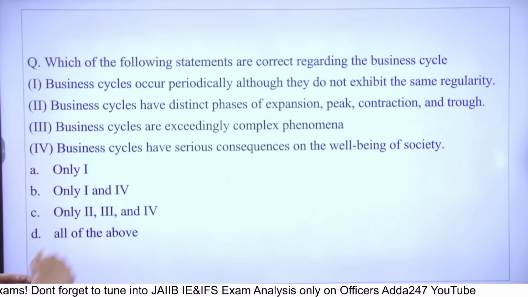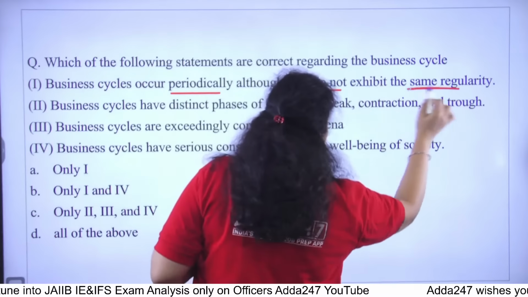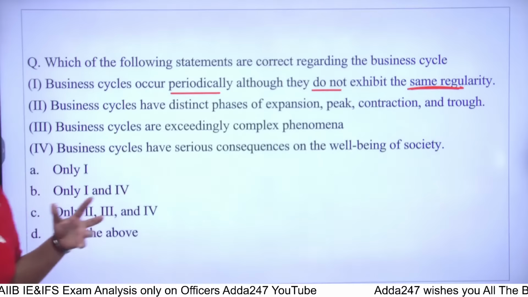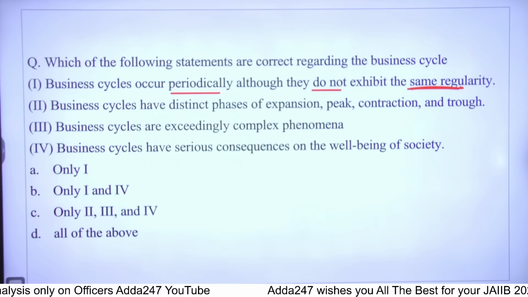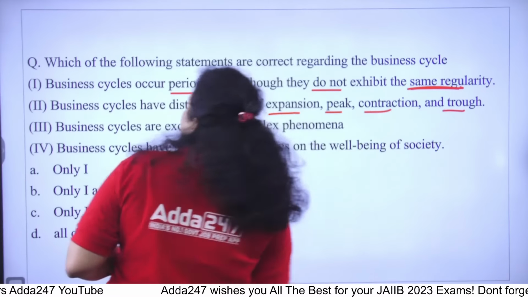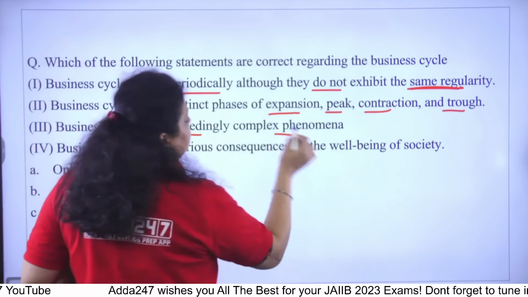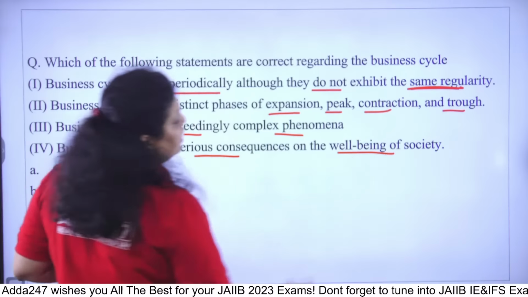The first is saying business cycles occur periodically, although they do not exhibit the same regularity. They occur periodically, but the same regularity will not be there. Business cycles have different phases of expansion, peak, contraction and trough. Business cycles are exceedingly complex phenomena. Then business cycles have serious consequences on the well-being of the society.